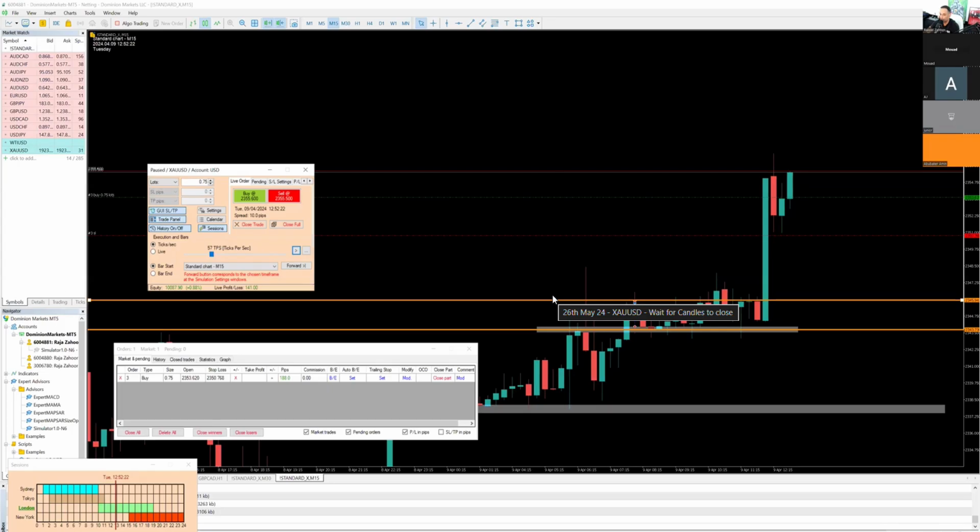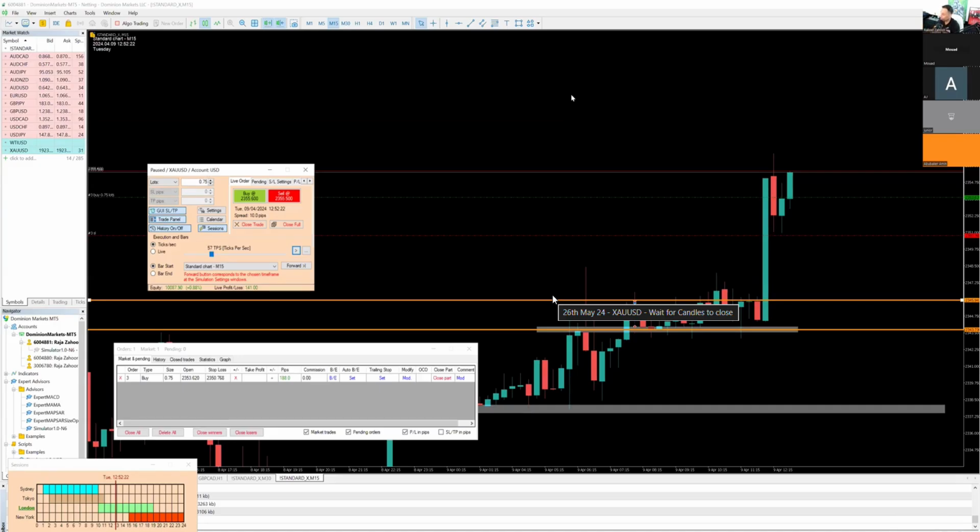Since this is the first trade of the week, shouldn't we have entered at the break of the high? Well, that's what separates someone who's focusing on impulse entries versus someone who's focusing on candles closing, because I'm focusing on candles closing. I'm not focusing on impulse entries because I'm looking at myself as someone who is new to trading. Once you have enough confidence and once you get really good, then you can take a look at impulse entries.